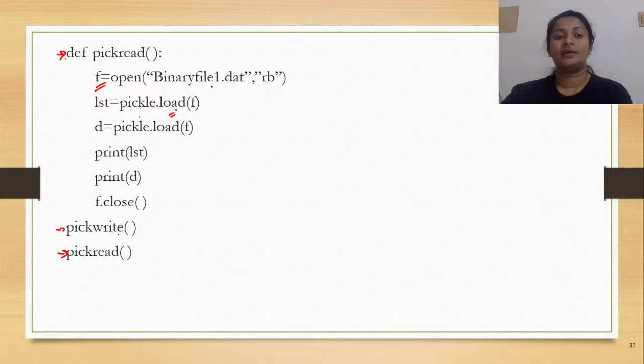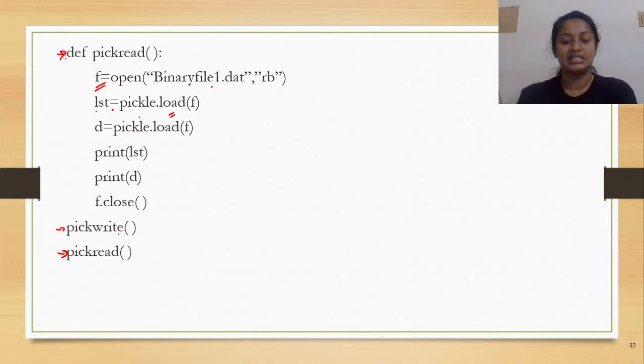Now, the first thing that you have written onto the file was the list, right? So when you are reading the contents, definitely the first structure that would be returned is a list. So LST would have the contents of the list and D would have the contents of your dictionary. So however many dumps you have done, that many number of loads you also do.